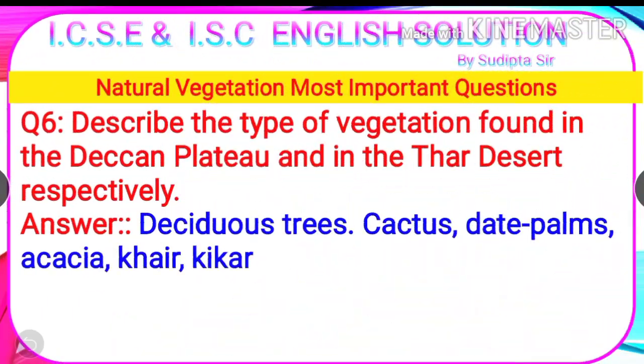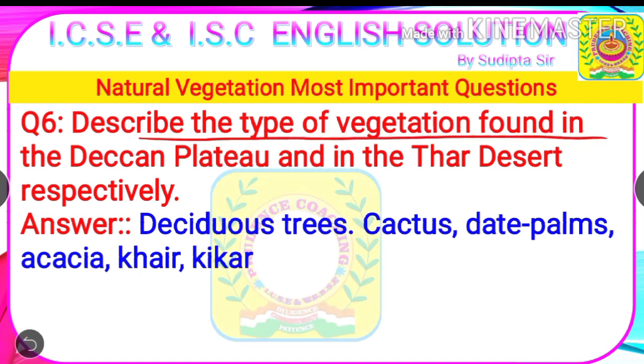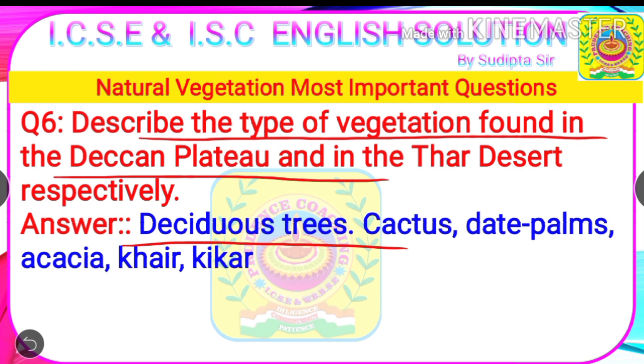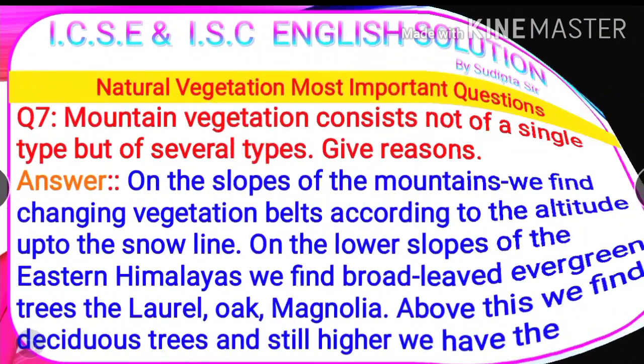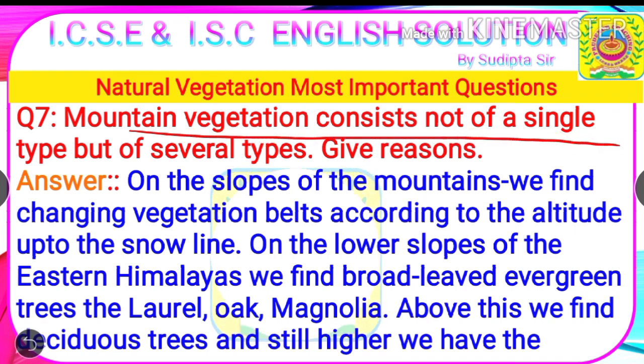Next question. Describe the type of vegetation found in the Deccan Plateau. Answer: deciduous trees are the type of vegetation that can be found in the Deccan Plateau. Next question. Describe the type of vegetation found in the Thar Desert. Answer: cactus, date palms, acacia, fir and kikar are the type of vegetation that are found in the Thar Desert.